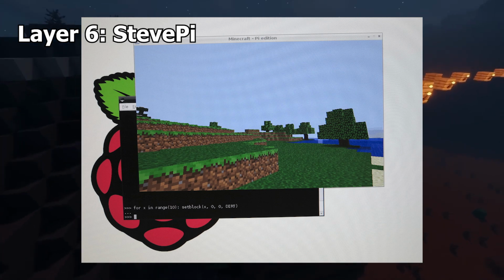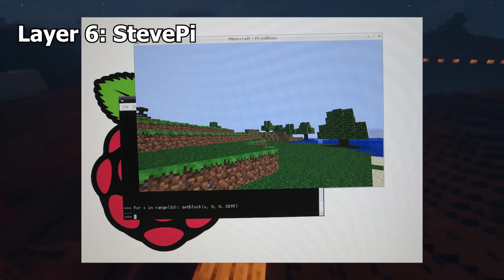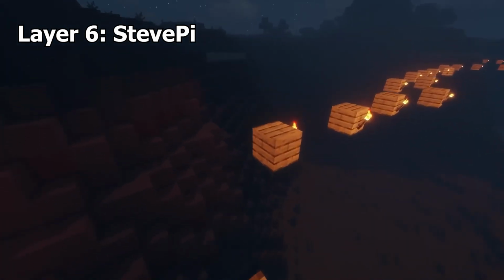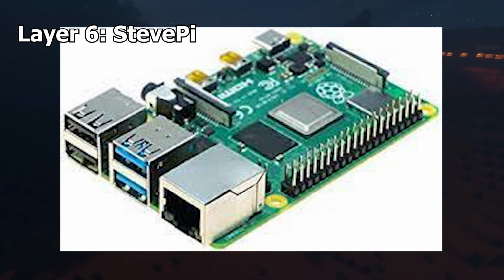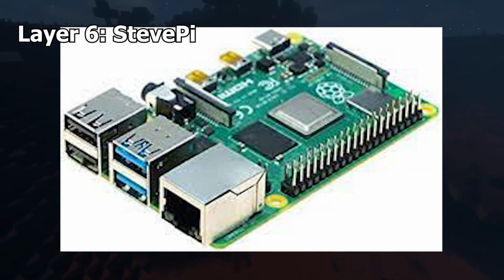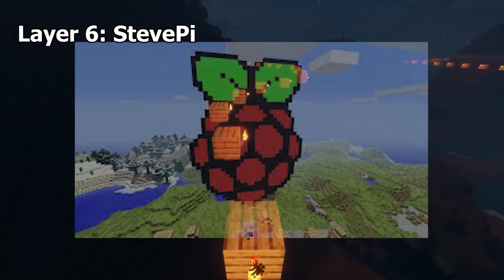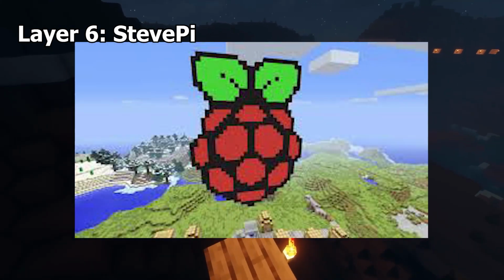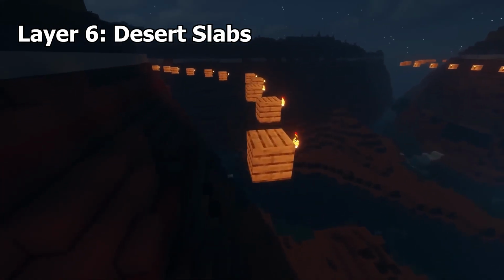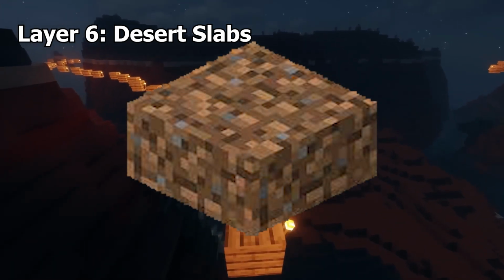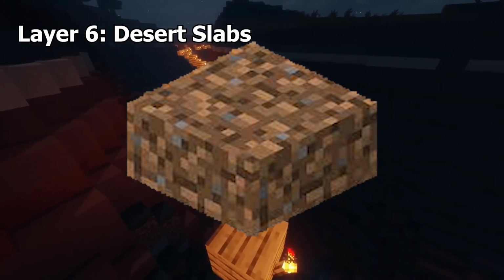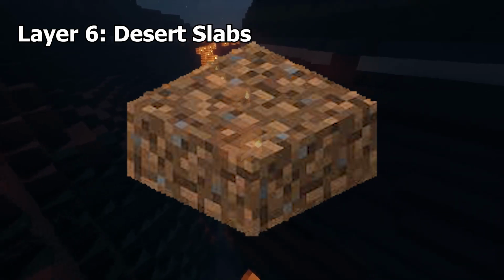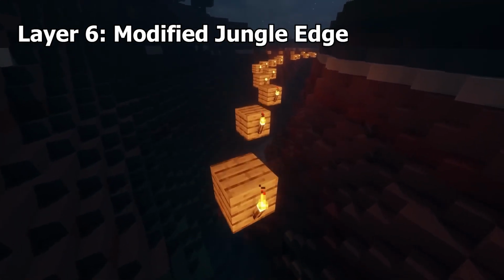Minecraft Pi Edition is a version of Minecraft created to run on a Raspberry Pi computer, which is generally seen as the cheapest computers could get, at the time going for $5 for a Raspberry Pi Zero. In this version, the player's username was always Steve Pi. Dirt slabs. In 0.26 classic version, before stone slabs were added, Notch tested making dirt slabs.